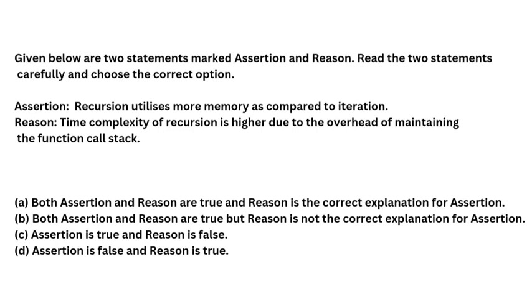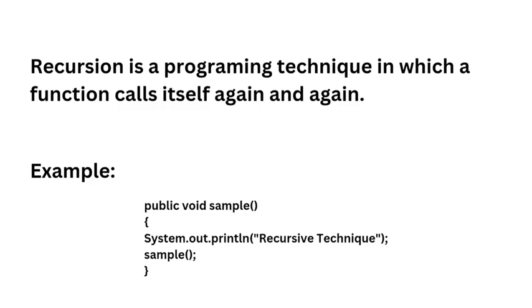So you can understand basically that assertion and reason both are talking about recursion. So this is a conceptual question, which means that you need to know the concept of recursion for solving this type of question. So let us understand what recursion is before solving this question. Recursion is a programming technique in which a function calls itself again and again. So there is one function which calls itself only.